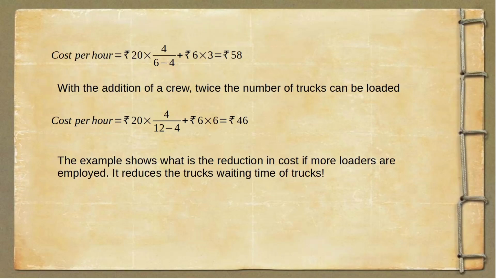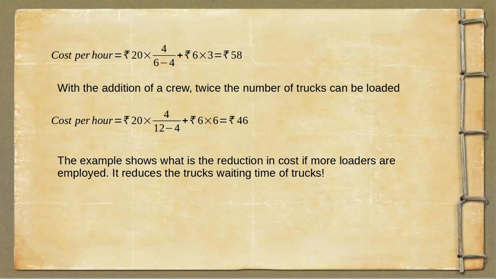So the cost per hour is going to be rupees 20, which is the cost of waiting time for a truck, multiplied by 4 over 6 minus 4, which is lambda over mu minus lambda, which is the number of trucks in the system, plus rupees 6 into 3 because we have 3 members in a crew. So that's 6 rupees per member and that's 6 into 3. So the total cost comes up to rupees 58.